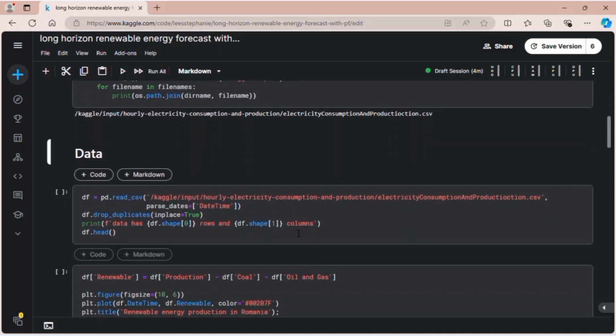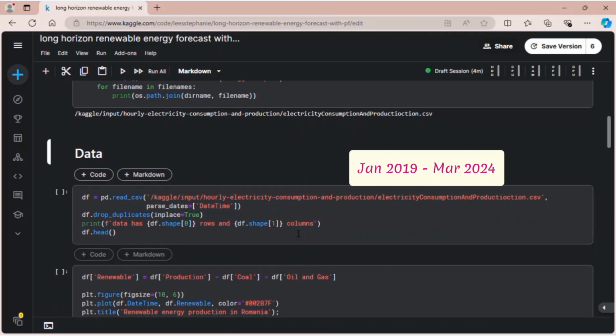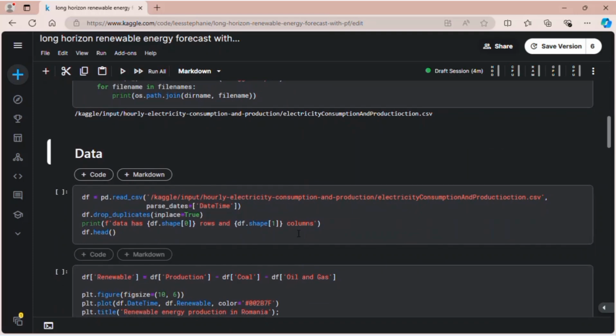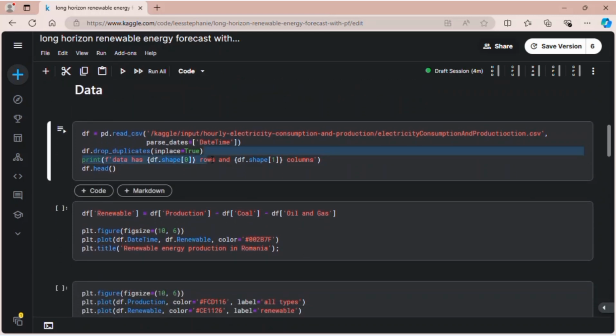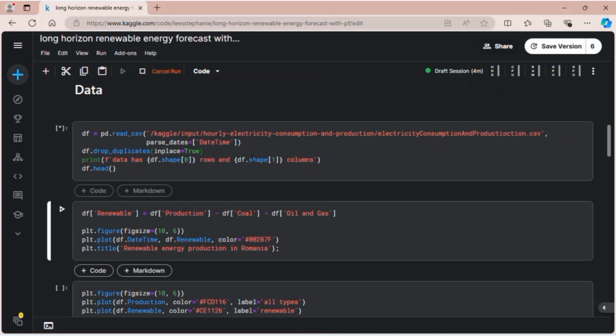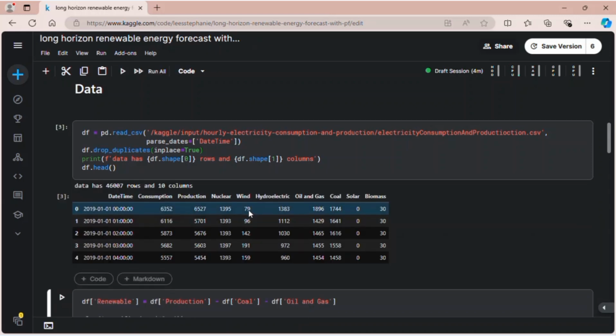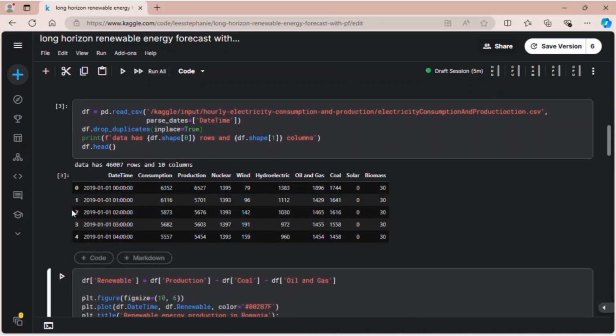The time series ranges from January 2019 to March 2024, but I'm not going to use the 2024 bit. Furthermore, in the dataset there are some duplicates, so we have to use the drop duplicates method. Okay, so this is the first few rows of the dataset that we already saw just now.